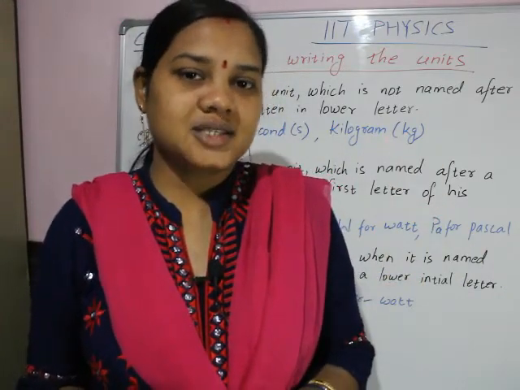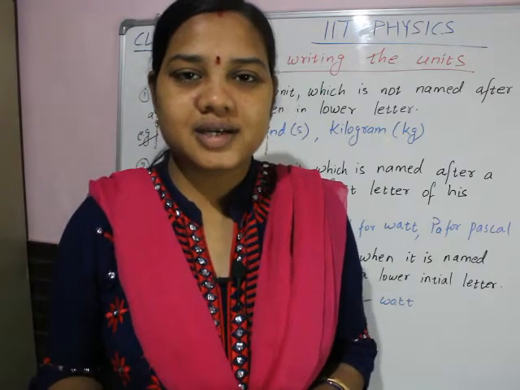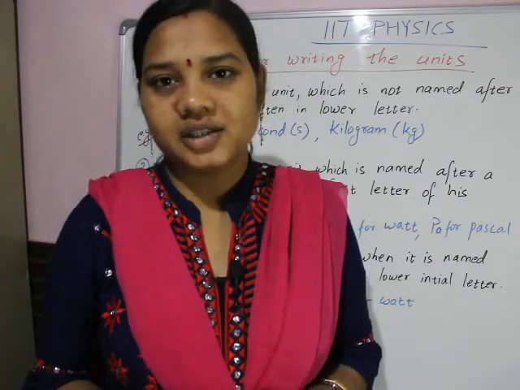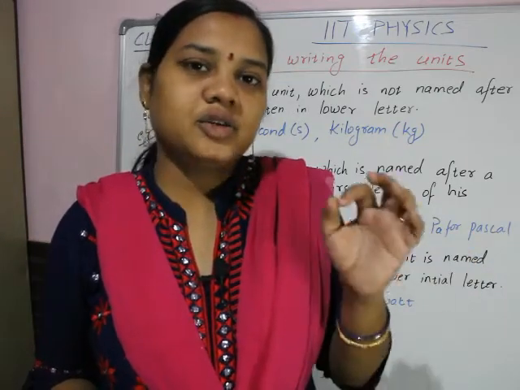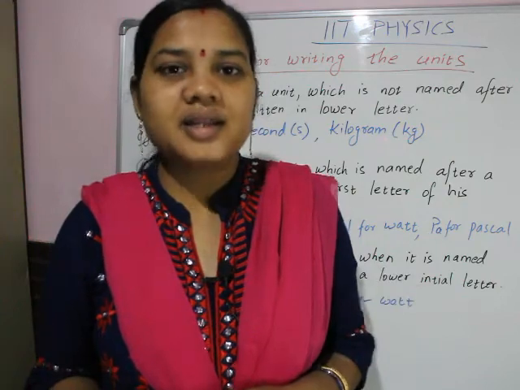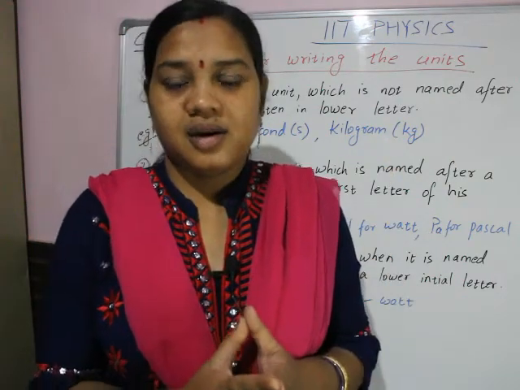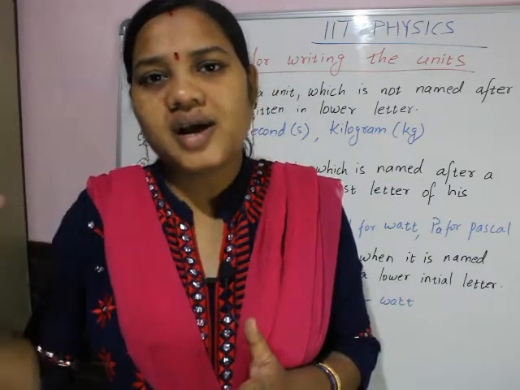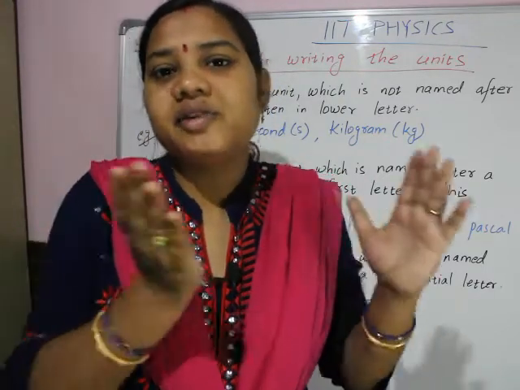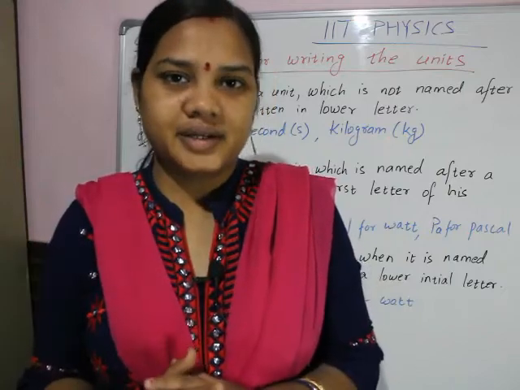Clear? So last class we discussed derived quantities. There are 7 fundamental quantities and 2 supplementary quantities. Remaining, an infinite number of physical quantities, are all derived from fundamental quantities.